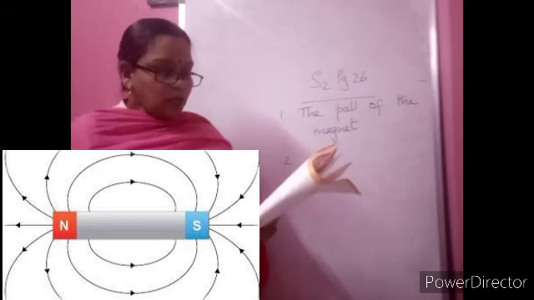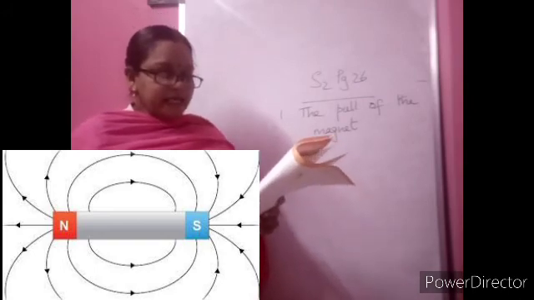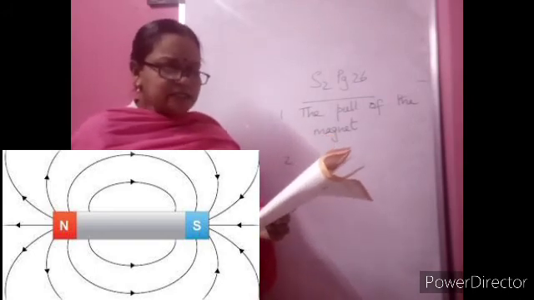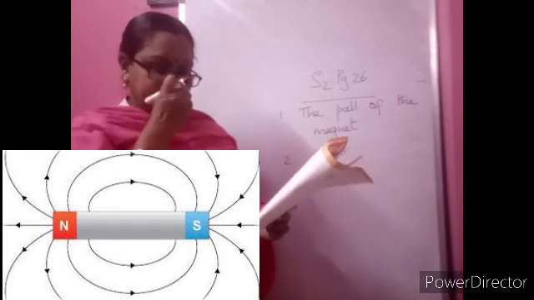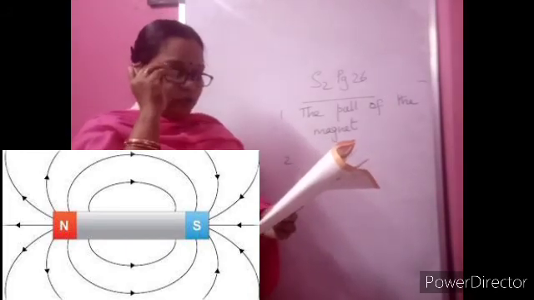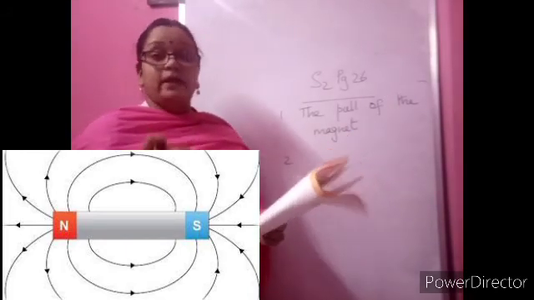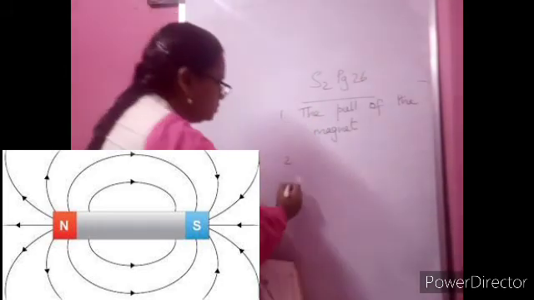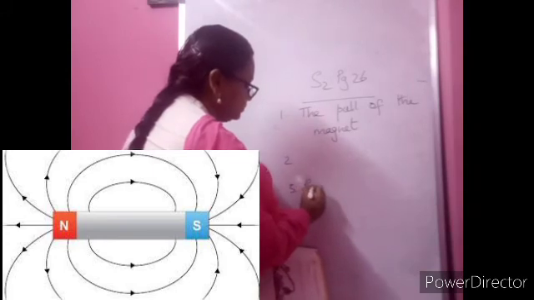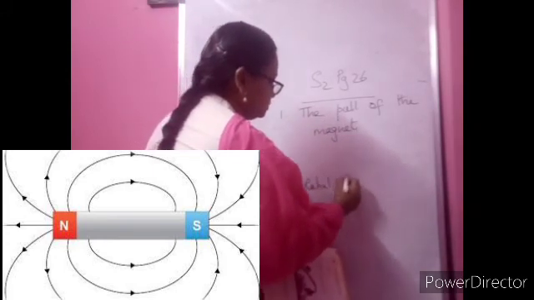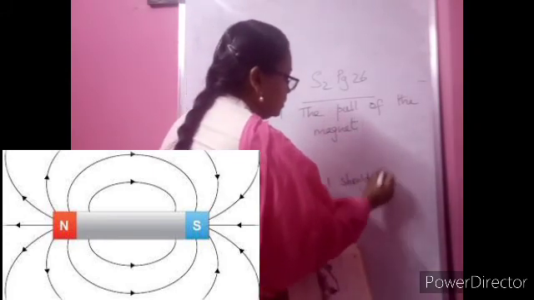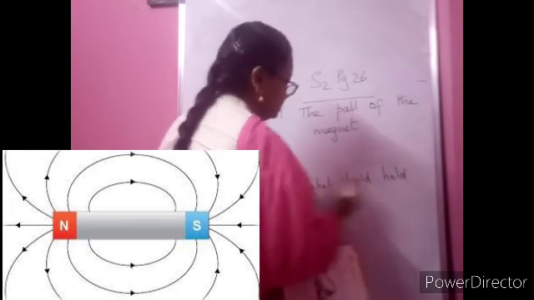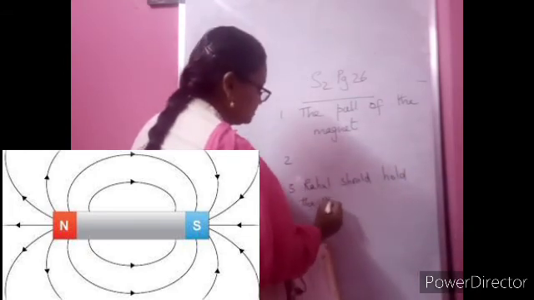Third one, Rahul is playing a game in which he has to pick up as many iron nails as possible using a magnet.